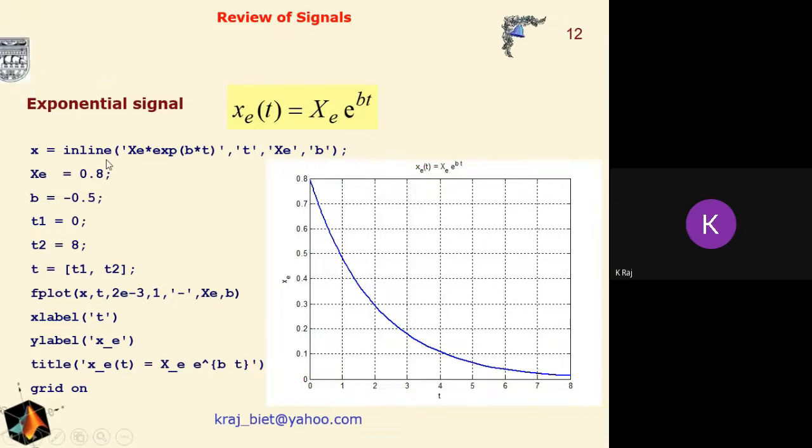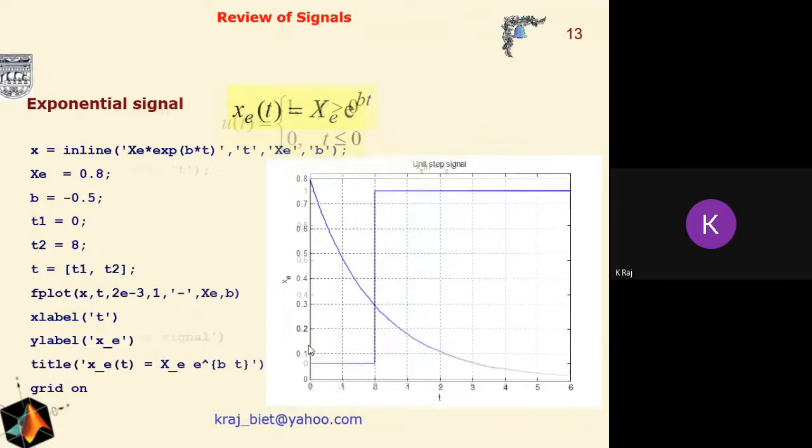First we have to define the function, then define the different parameters: the value of the amplitude A, b, and the range of the time. Then we can use either the plot command or the fplot command. Here we have used the fplot command, and then we write the x label, y label, and the title required. We can enter these in the command and get the result here.